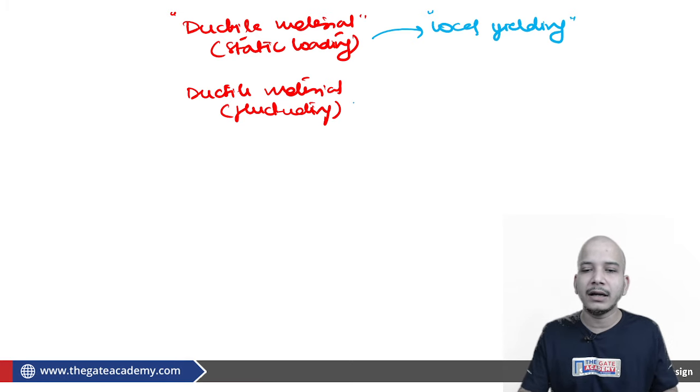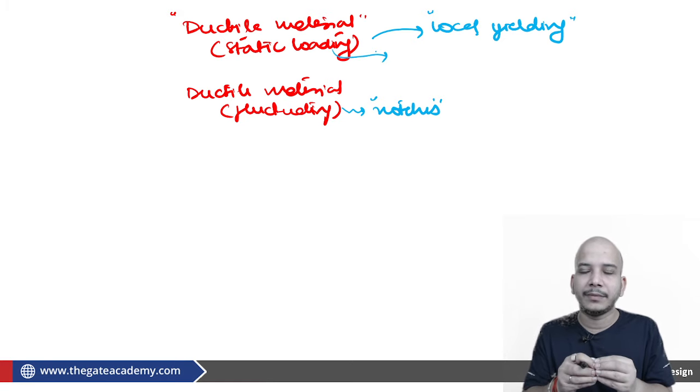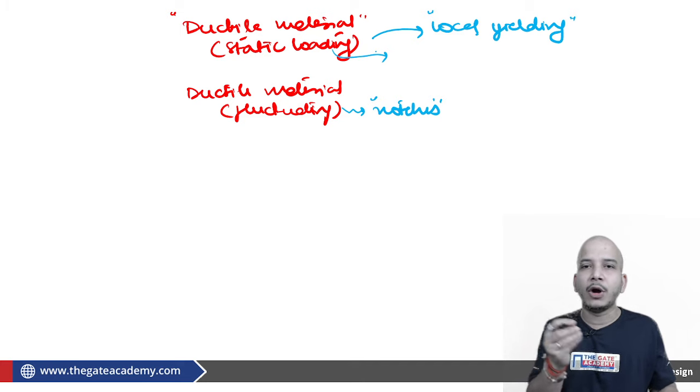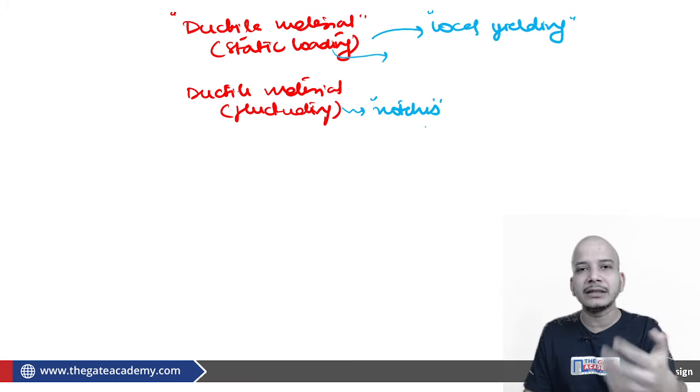Here it is the notches which are the major cause of failure. In static loading, after yielding, after deformation, after the molecules become fibrous, the failure will take place. Here, some amount of yielding will be there, but after that a sudden fracture will occur.